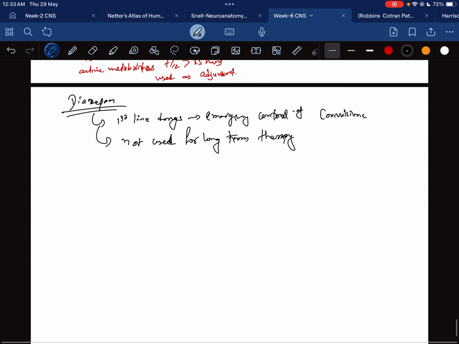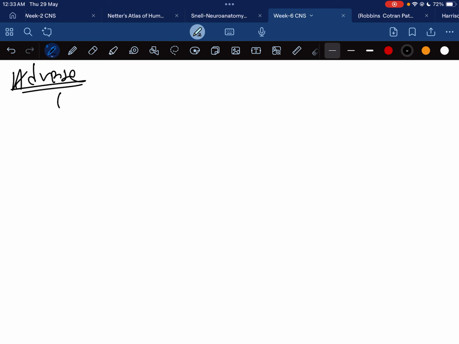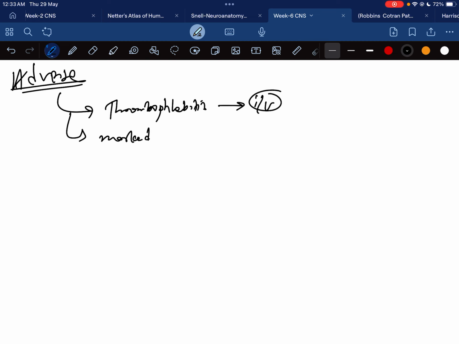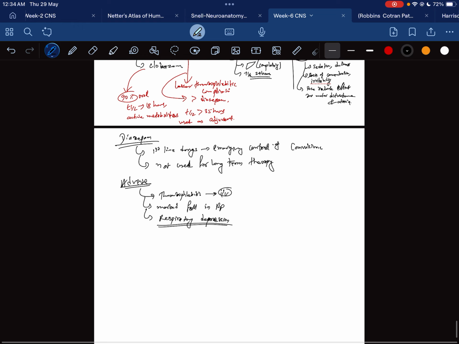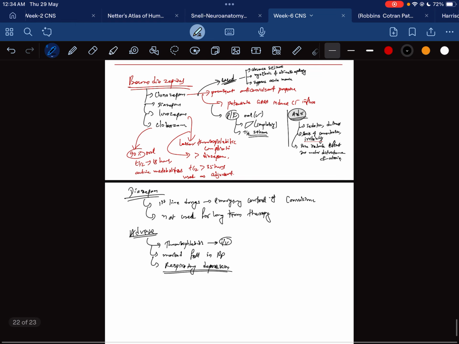When you look at the adverse effects of this drug, diazepam has thrombophlebitis at the injection site when given IV, a marked fall in BP, and respiratory depression. We can discuss this regarding the benzodiazepines.